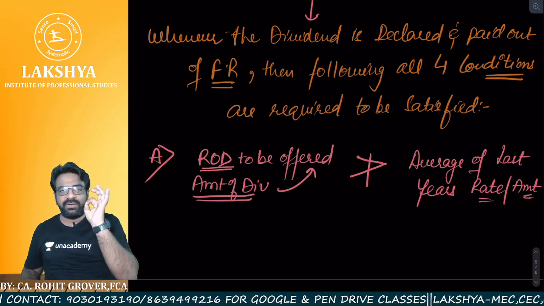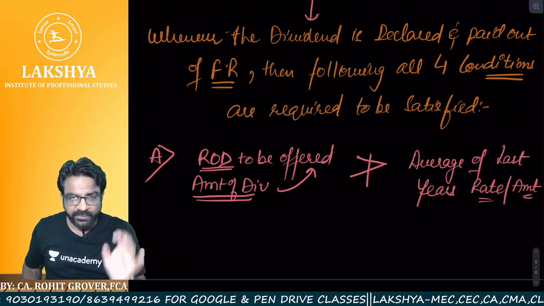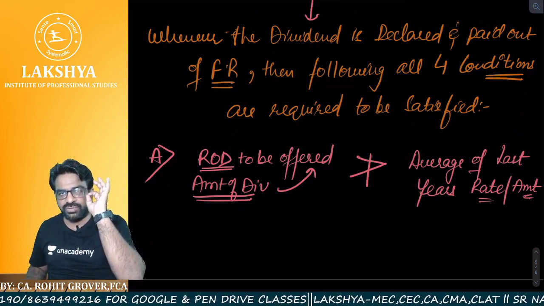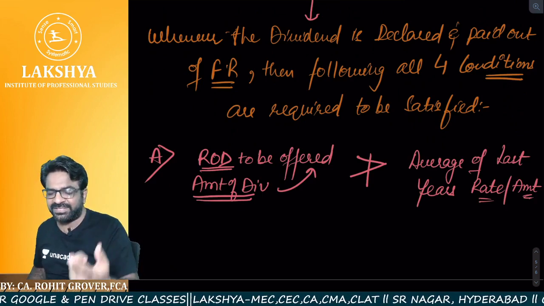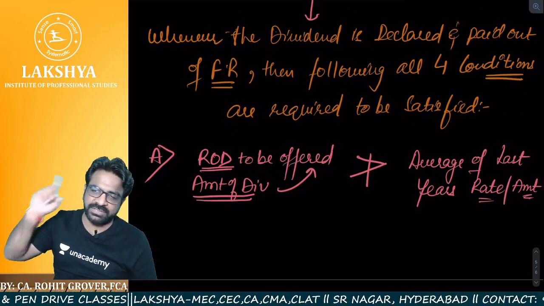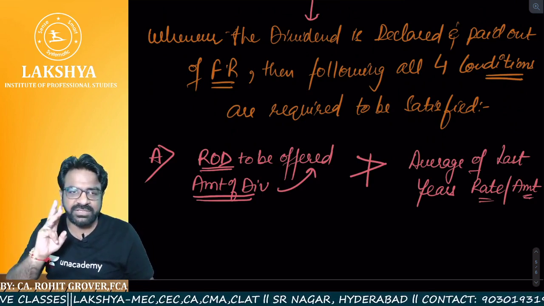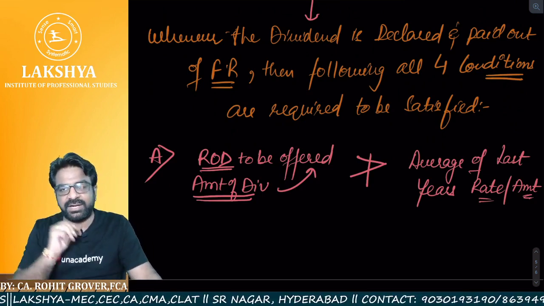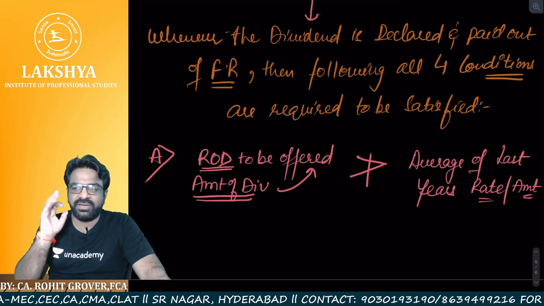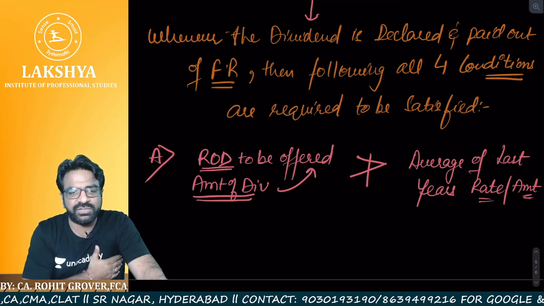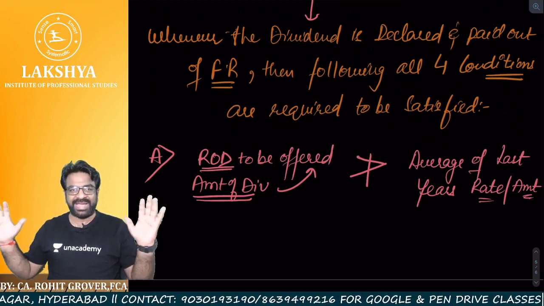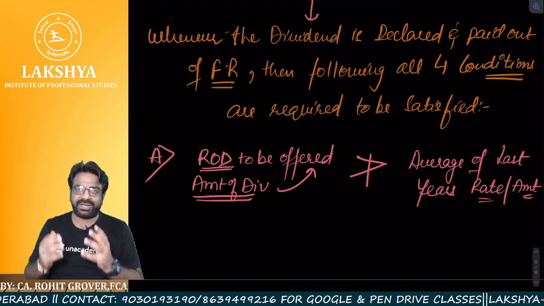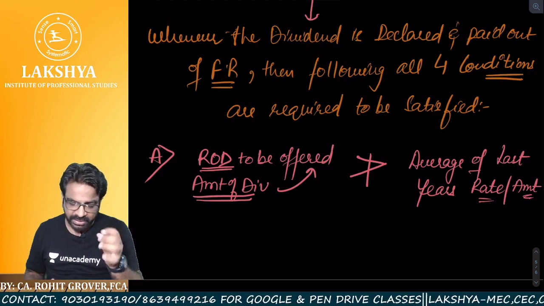Whatever the rate of dividend the company wants to declare, whatever the amount of dividend the company wants to declare, in any case that rate and that amount shall not exceed the average of the last 3 years' rate. I hope everyone is crystal clear so far. Can you declare more than that? No, you can't declare it in the current year.